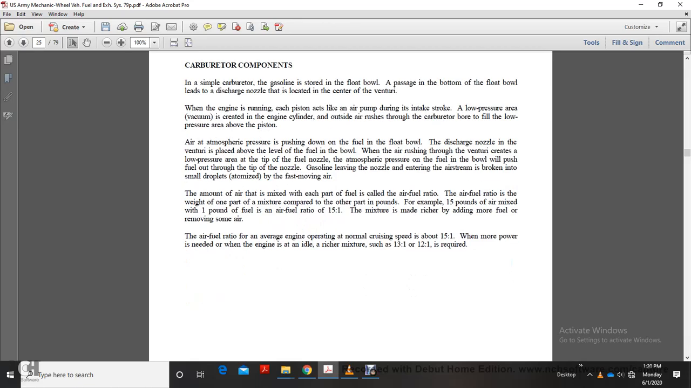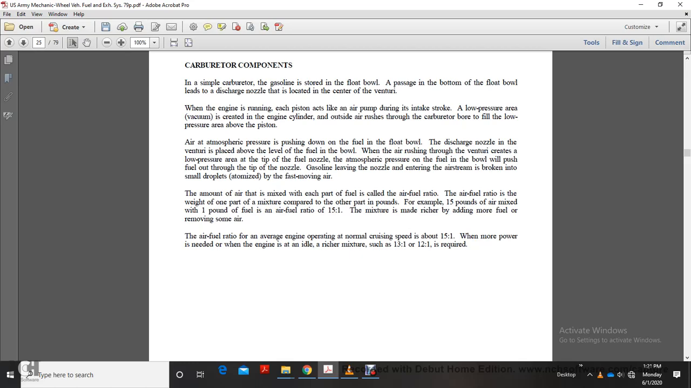The discharge nozzle entry is above the level of the fuel in the bowl. The air rushing through the venturi creates a low pressure area at the tip of the nozzle. Atmospheric pressure on the fuel in the bowl pushes the fuel out of the tip of the nozzle. Gasoline leaving the nozzle enters the airstream and is broken into small drops, atomized by the fast-moving air. The amount of air mixed with the fuel is called the air-fuel ratio.